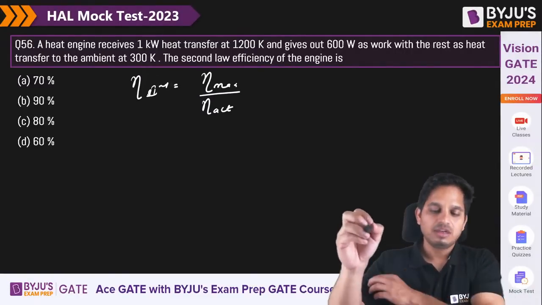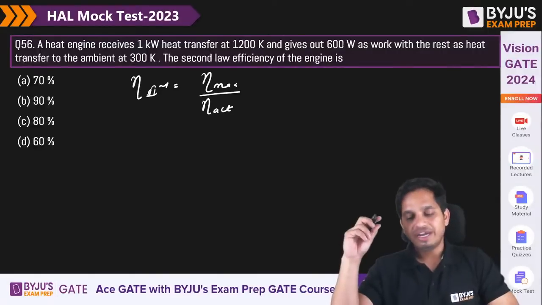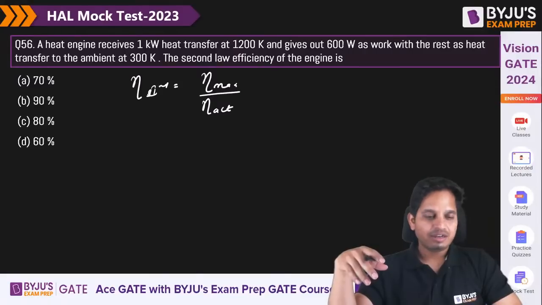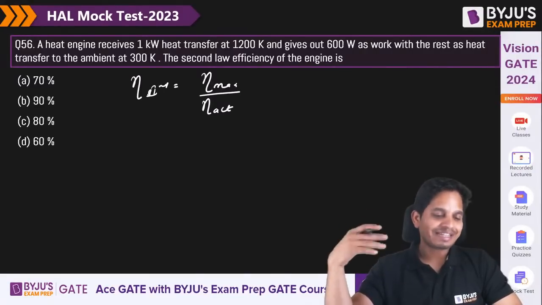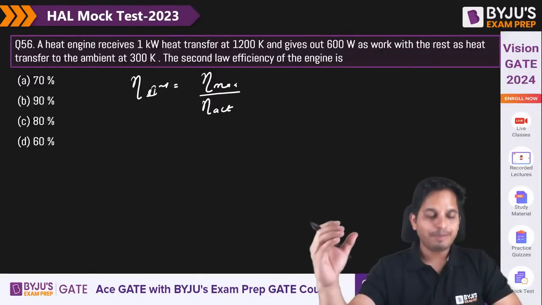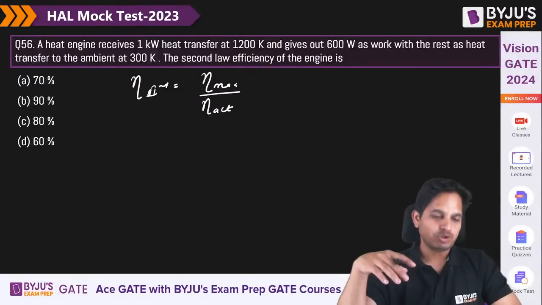If you say actual by ideal, then your efficiency will be greater than 1, isn't it? That cannot happen. So it is maximum by actual.